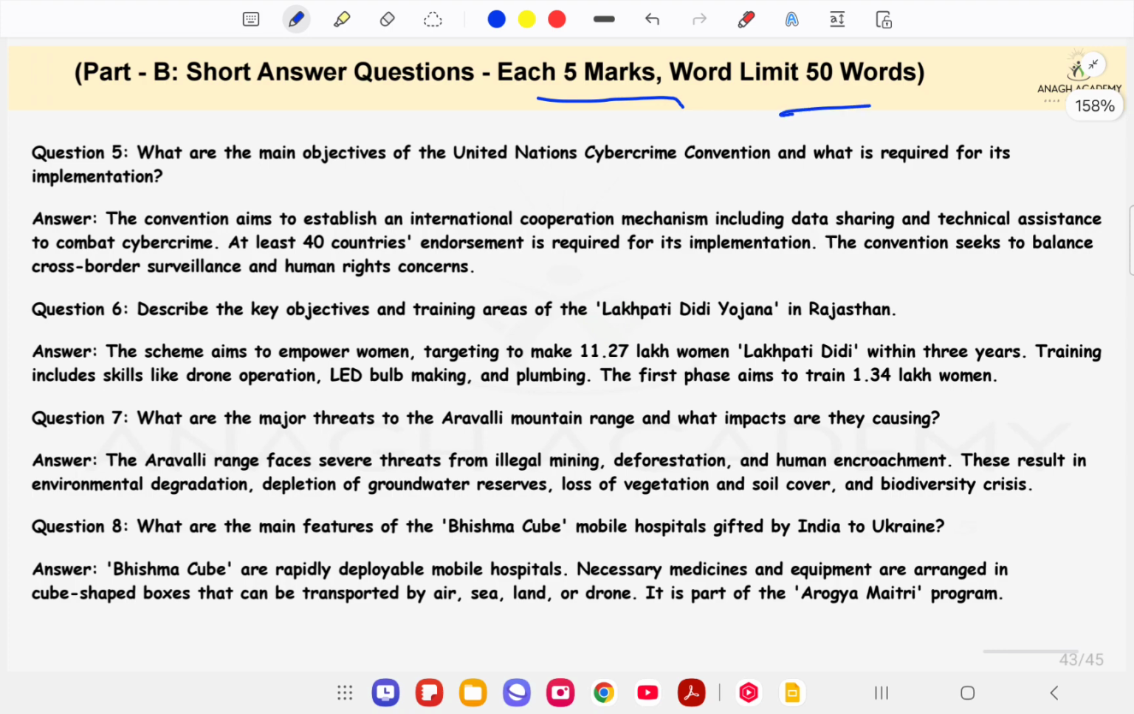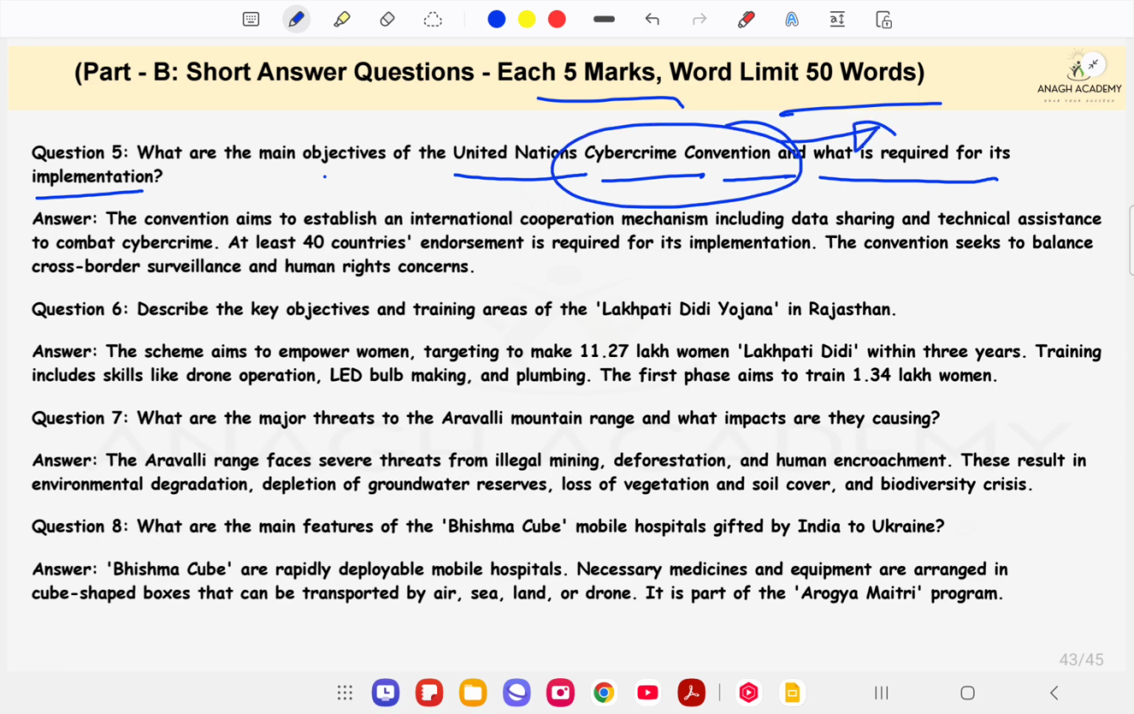Next, 5 marks and 50 words. First question is, what are the main objectives of the United Nations Cybercrime Convention, and what is required for its implementation? I have discussed this convention in detail in the video mentioned in the description section, so if you want to study it in detail, you must go to that video. The answer is, the convention aims to establish an international cooperation mechanism, including data sharing and technical assistance, to combat cybercrime. At least 40 countries' endorsement is required for its implementation.